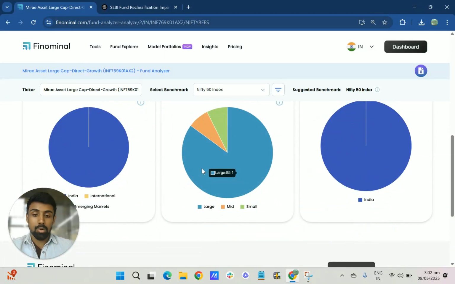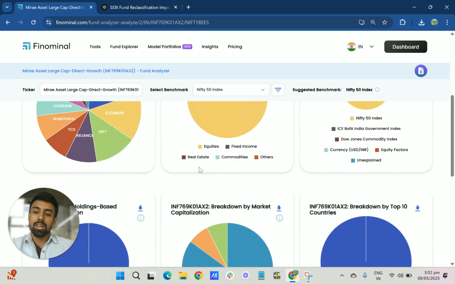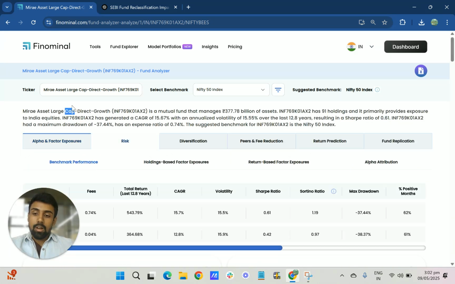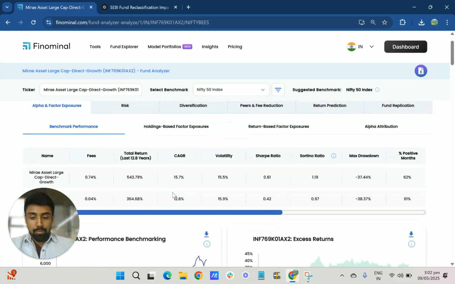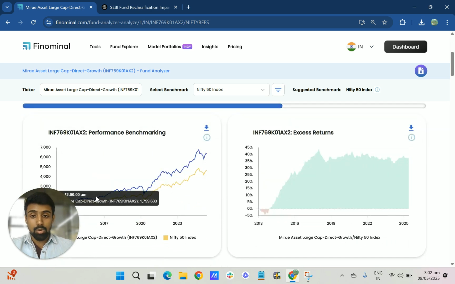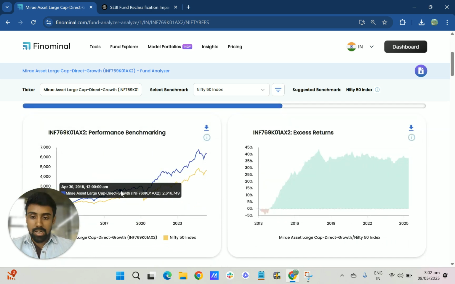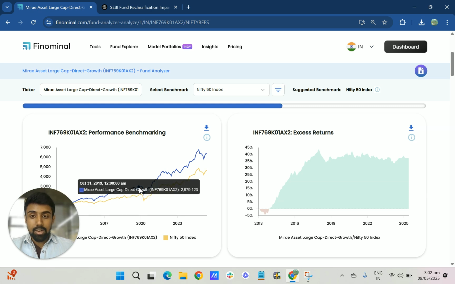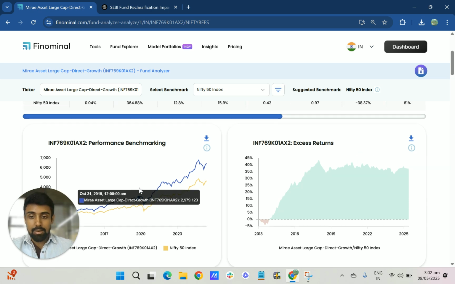You can also see here about 85% of the stocks are allocated to large cap. So we can easily conclude that this fund, from its inception, if you just compare it to a large cap index, has outperformed. But this is not the same fund as it was before. Before, it was a multi-cap fund.